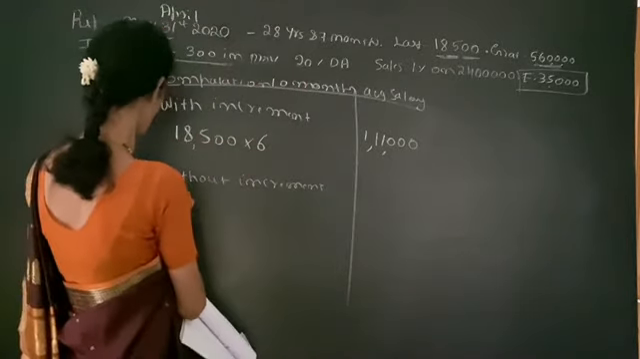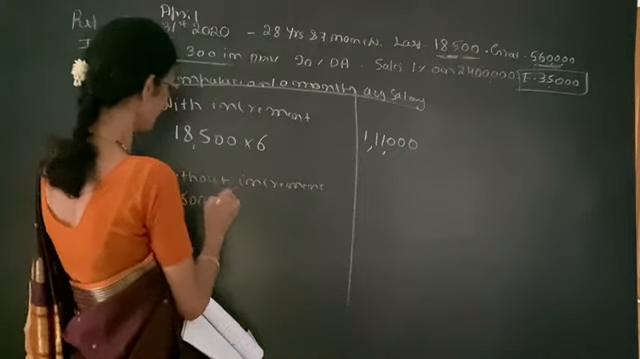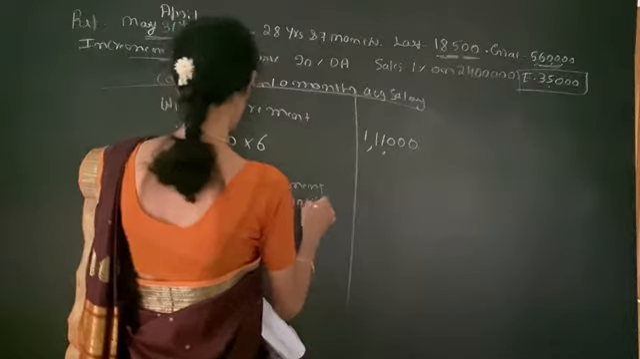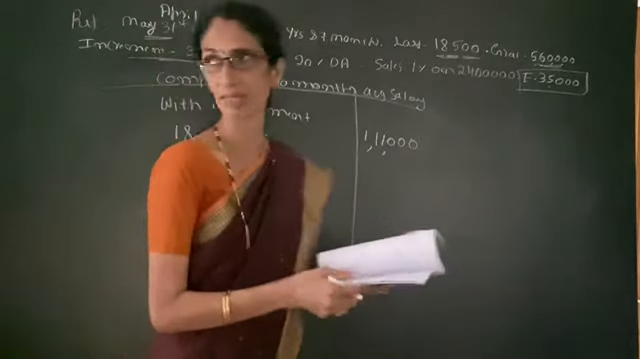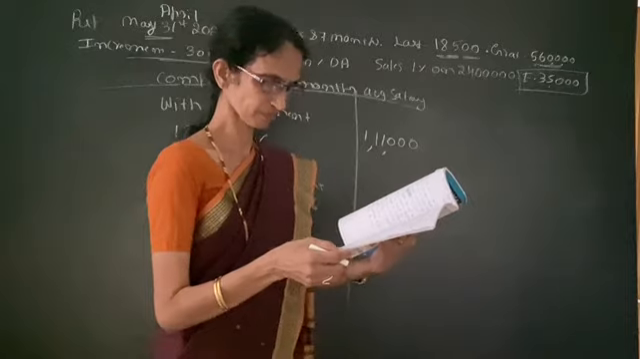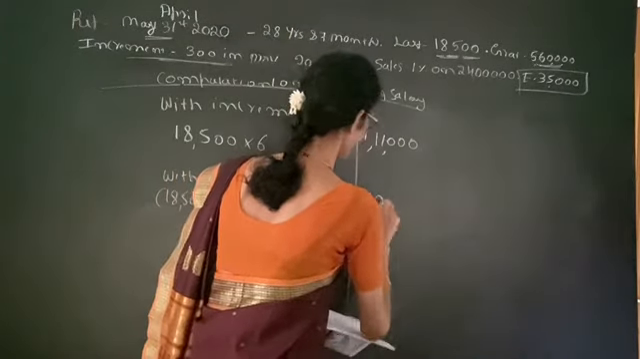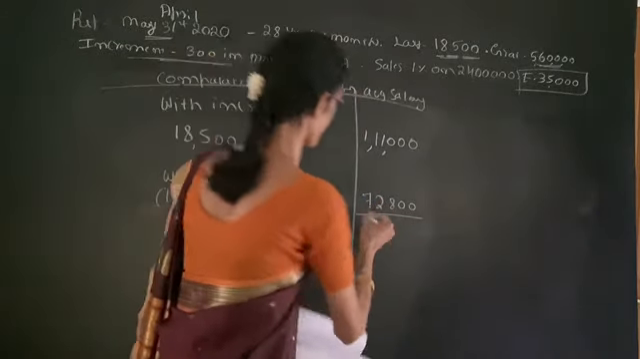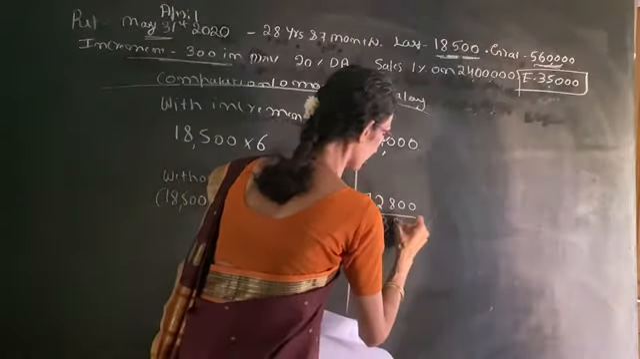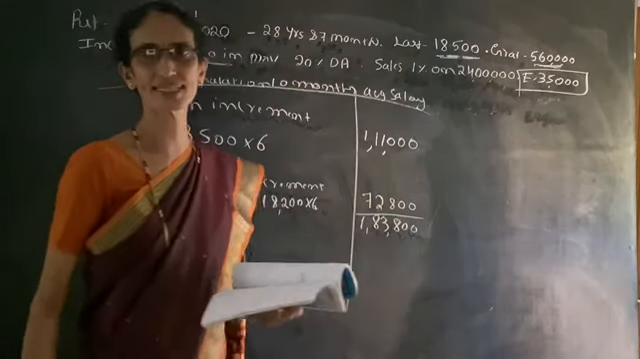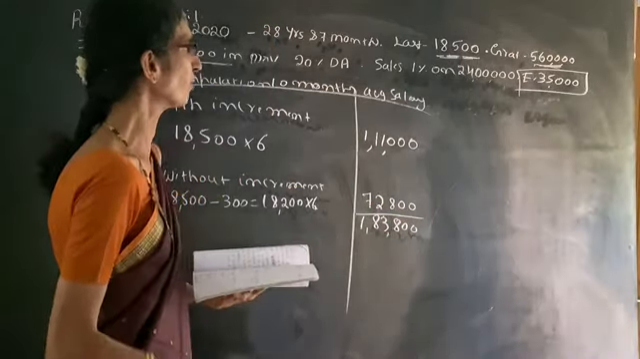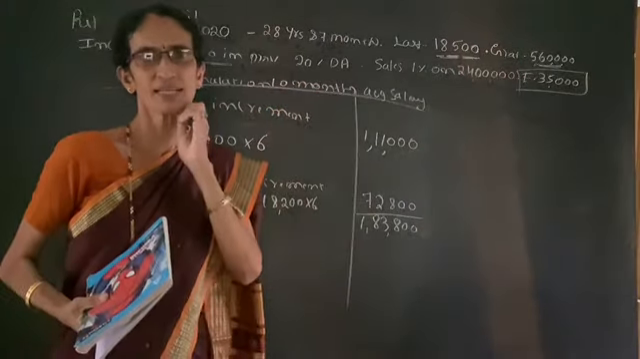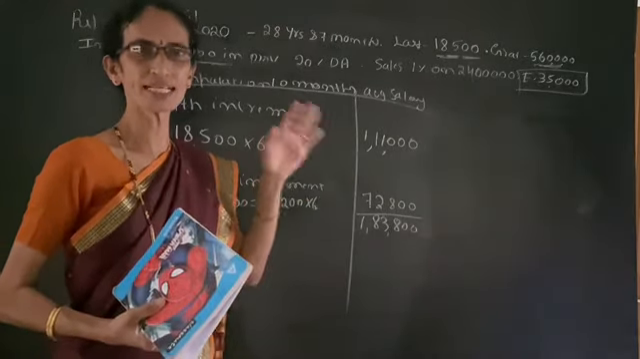So without increment means 18,500 minus 300, that is 18,200 into 6 months. So we get 72,800. 72,800. So total basic salary will be 1,83,800. 1,83,800. Now here it is given 20% DA and in this problem it is not